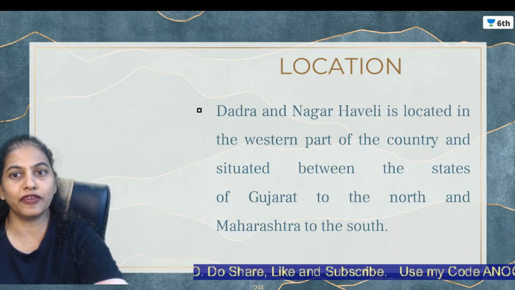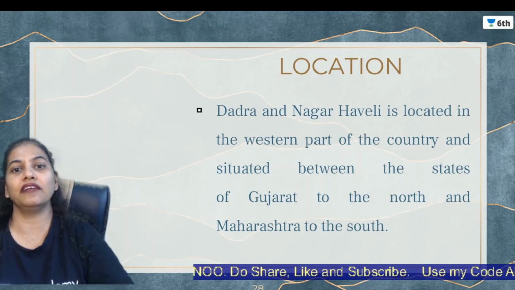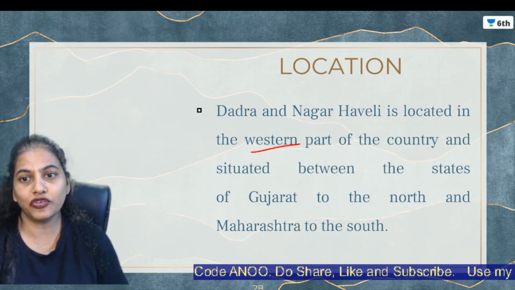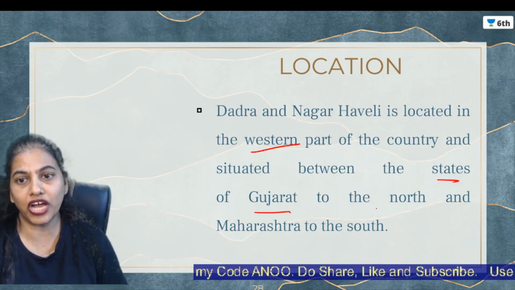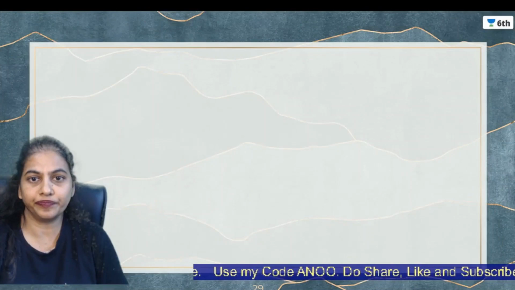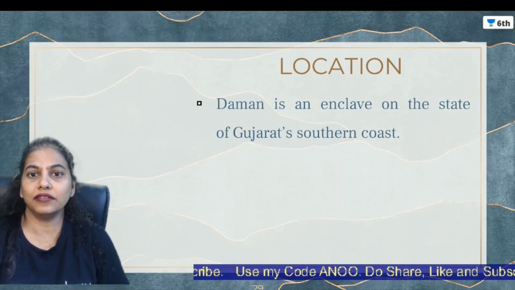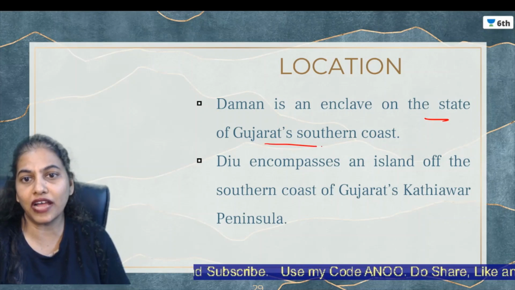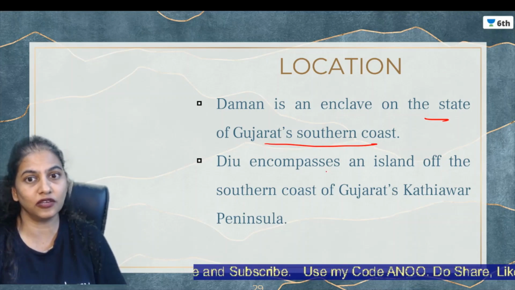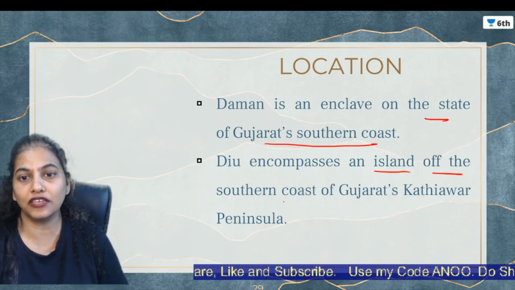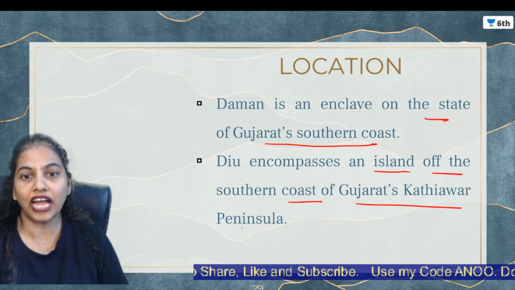So let's speak further about the location of Dadra Nagar Haveli. It is located in the western part of the country and situated between the states of Gujarat to the north and Maharashtra to the south. Daman and Diu is an enclave on the state of Gujarat's southern coast, and Diu encompasses the island off the southern coast of Gujarat's Kathiawar Peninsula.